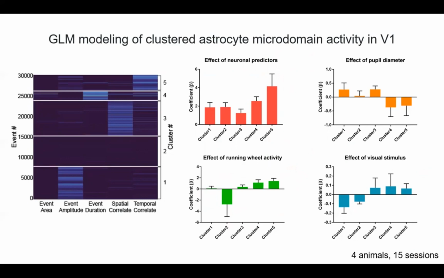So for instance, cluster 5 is characterized largely by events that are temporally correlated. And so you can see that in the top row of this k-means clustering heat map here, which means that they happen at the same time in a coordinated fashion. And neuronal activity seems to be positively correlated with this type of astrocyte activity. On the other hand, cluster 2 is characterized by events that don't have any of these particular features. And you can observe that here in this group of events. And it is negatively correlated with locomotion, suggesting that these features which were used to cluster the events are critical to how astrocytes encode this particular type of behavior.